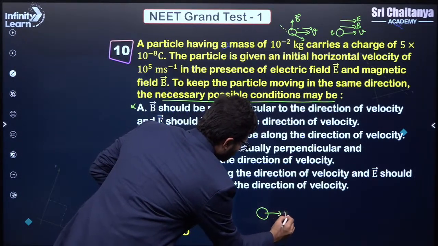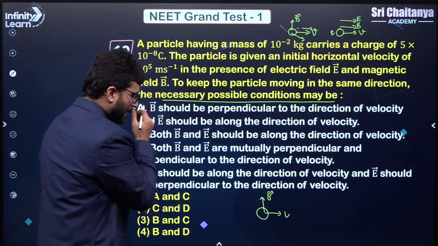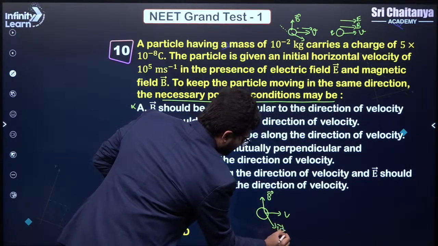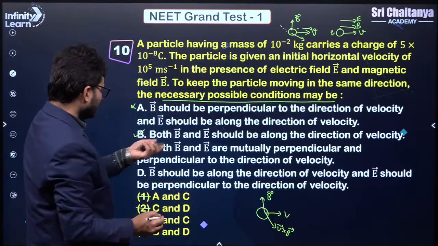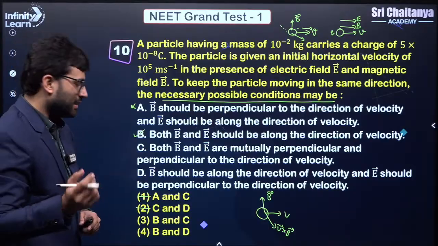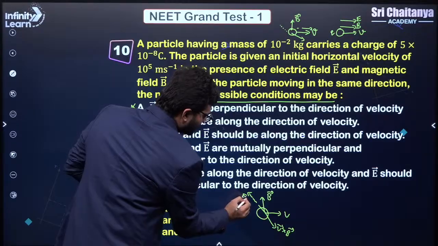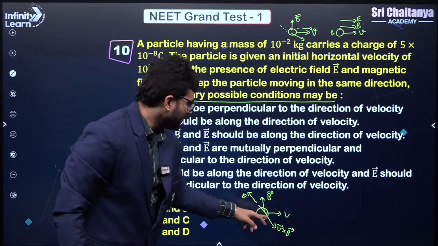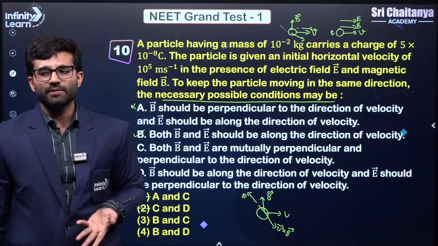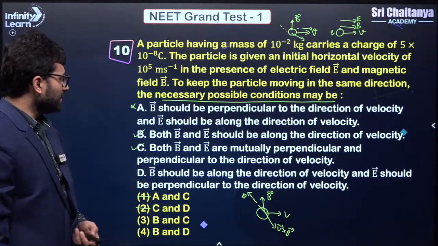So this is velocity. Let me make B perpendicular to this first. So let us say that this is B. If this is B, V cross B will come out something like this. This is the force, correct? Now they are saying that electric field is also perpendicular. So can there be a case where these two forces can cancel? The answer is yes. If I have an electric field in this direction, then Q into V cross B will cancel out with Q into E, and there would be no net force on the particle, right? So in this case, it can happen that the particle moves in the same line.